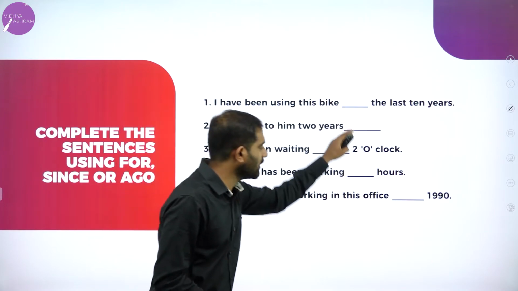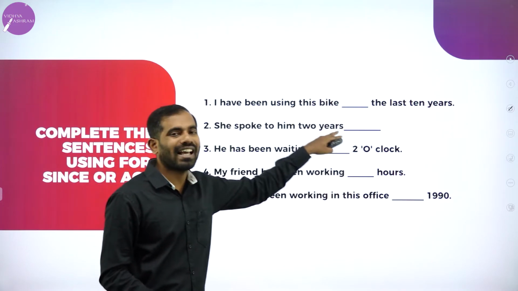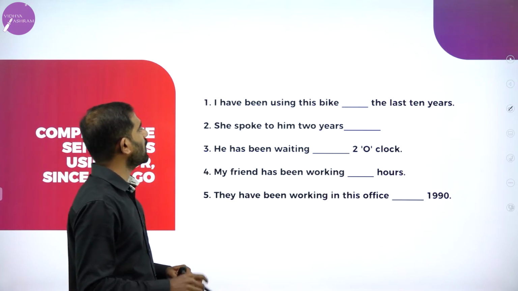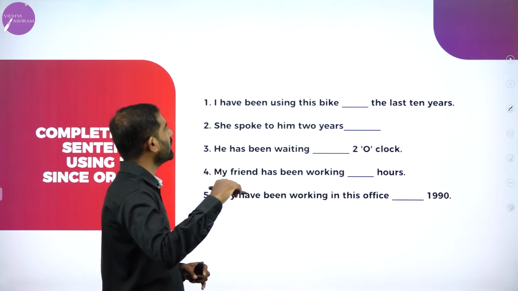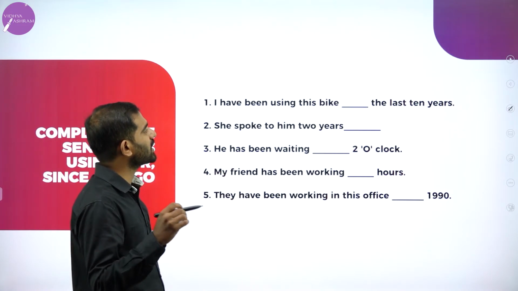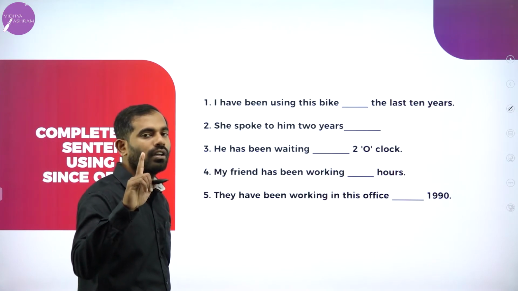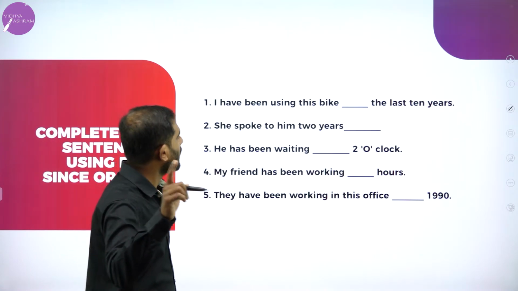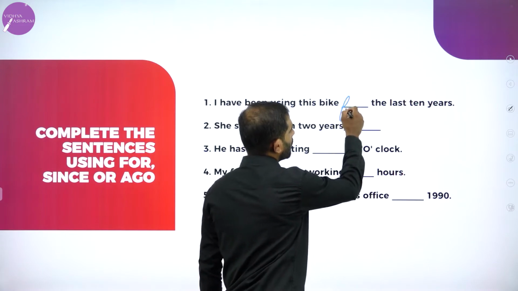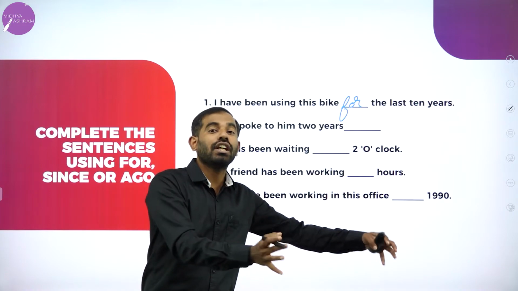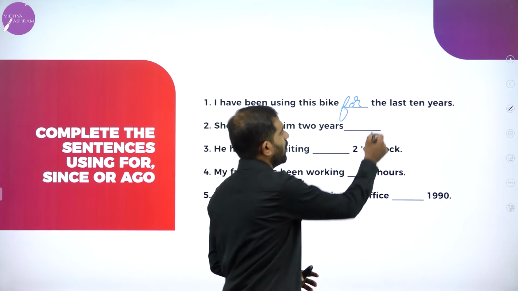You are going to fill in these 5 blanks using for, since, and ago. Let's start solving this. First one, I have been using this bike. Should we use since or for? The answer is for. Why? Because we are talking about years, not the year in number.